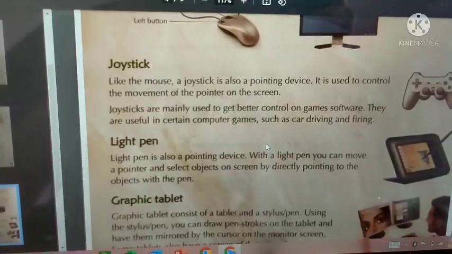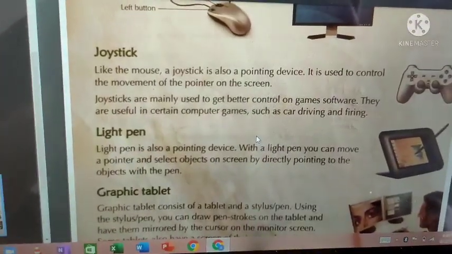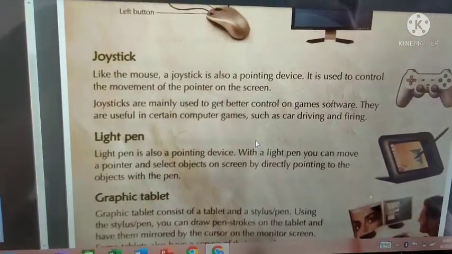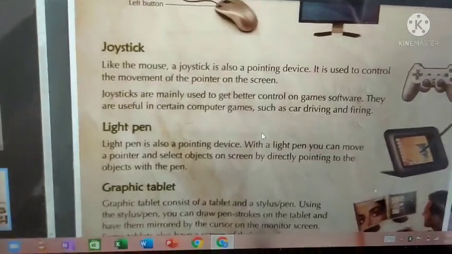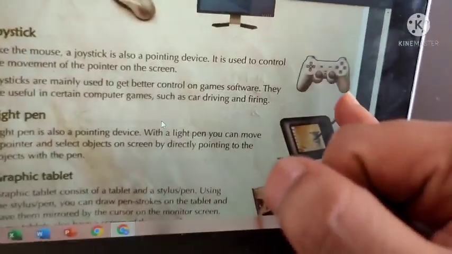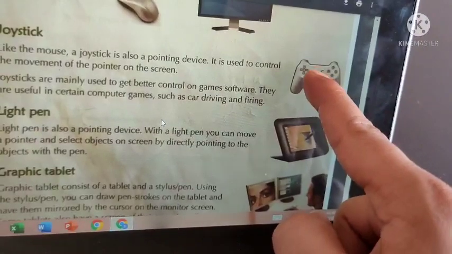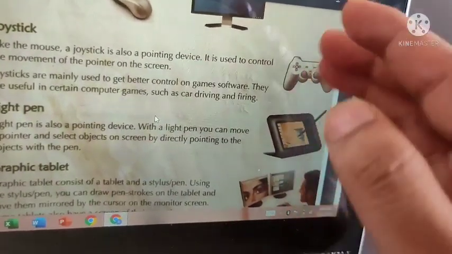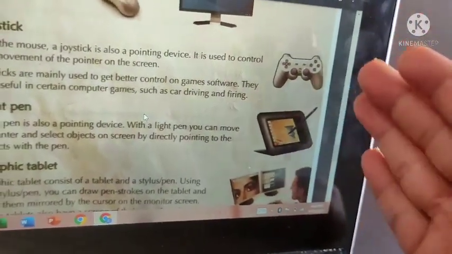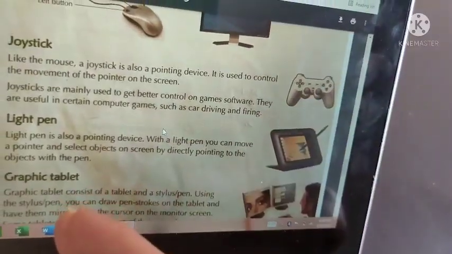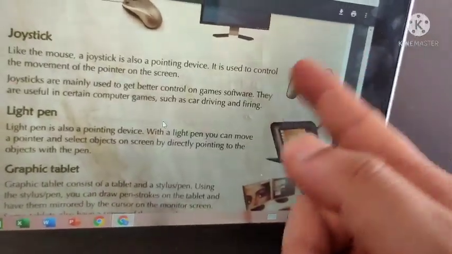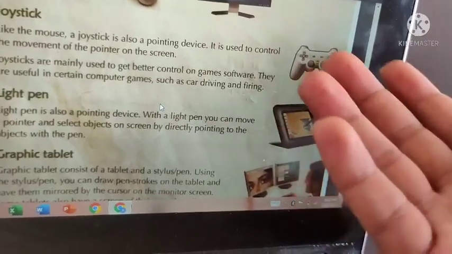Next, joystick. Like the mouse, a joystick is also a pointing device. It is used to control the movement of the pointer on the screen. This is a joystick. Everyone knows it very well. If you press the right button, the particular character will move right. If you press the left button, the character will move left. But mostly a joystick is used for games only now.